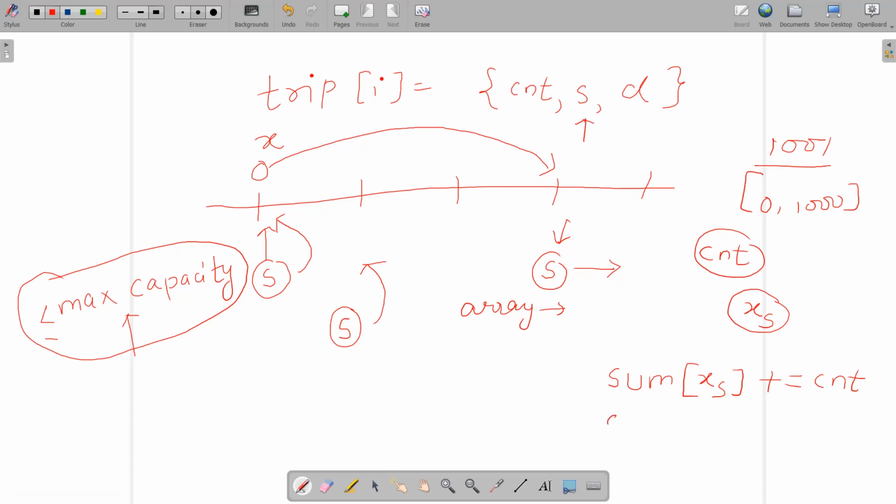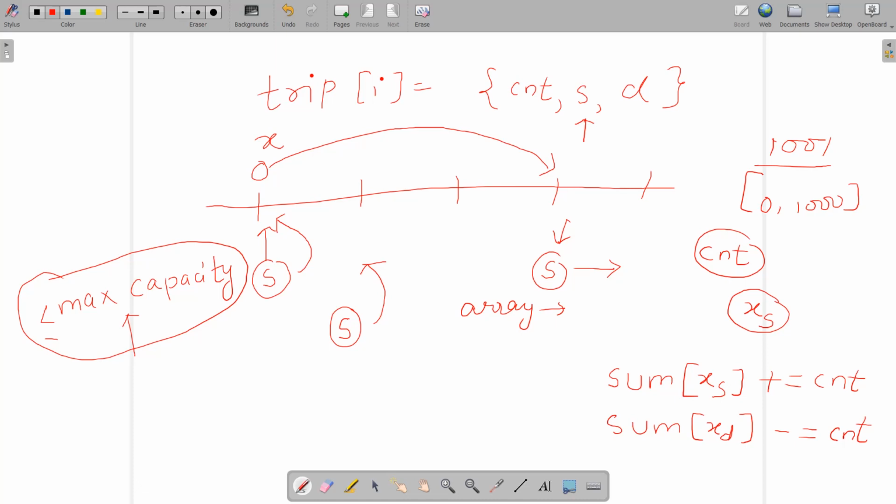And what about when the passengers are leaving the car? Let's say passengers are leaving the car at xd position, then we will subtract this count amount of passengers. Okay, so how is this going to help us? At any time we need to check that the total number of passengers should be at most the maximum capacity of the car.